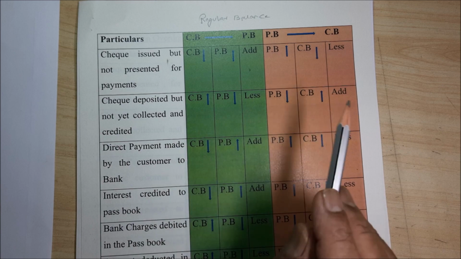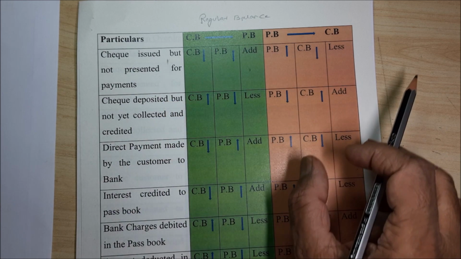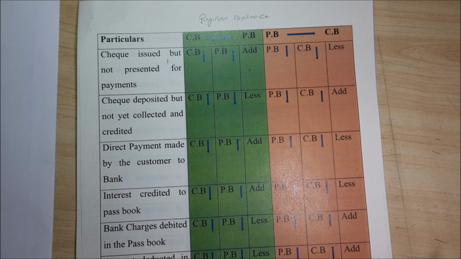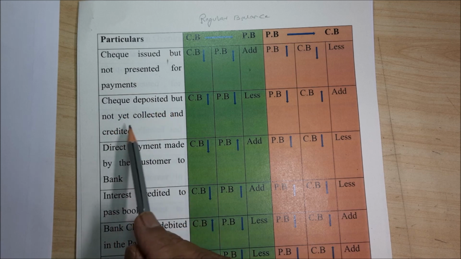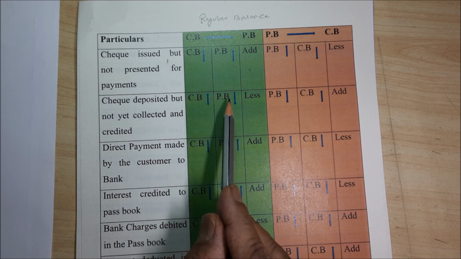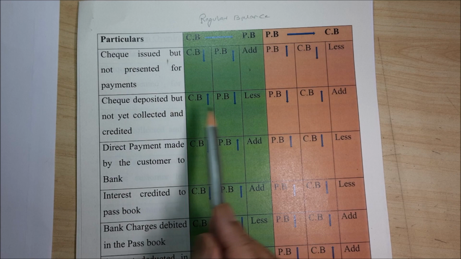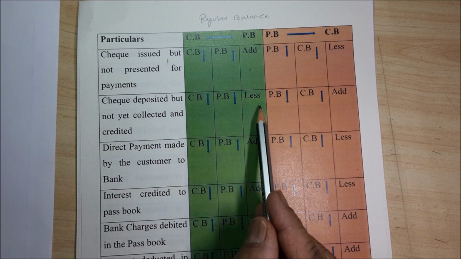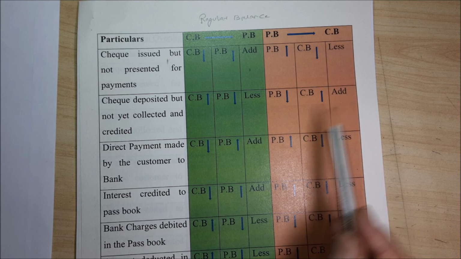I have shown you so that it becomes clear for you. I will explain only one part, and the other part you will be able to read and recollect on your own. Check deposited but not collected and credited: cash book balance is showing more, passbook balance is less. When we deposit, we think that bank balance has increased, but in the passbook it has not, so it is less. So when it is less here, on the other way it becomes add.